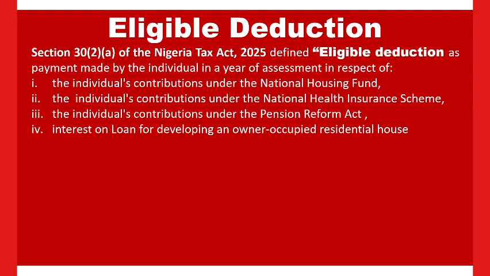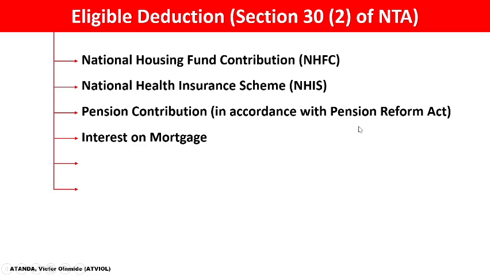So another eligible deduction is interest on loan for developing an owner-occupied residential house. For instance, we call it interest on mortgage. The amount you paid as interest on mortgage is allowed. This one is not a contribution.